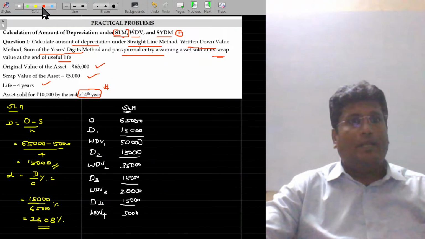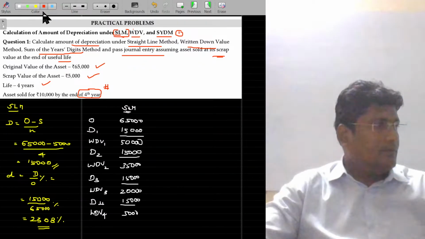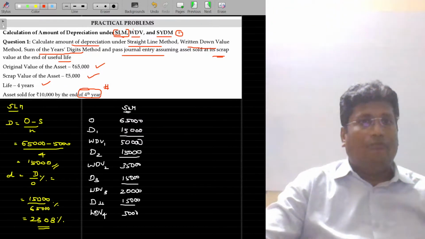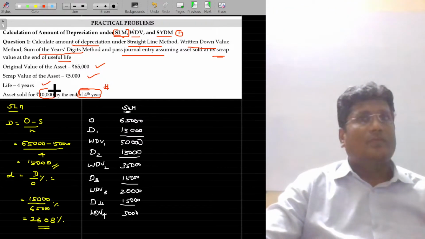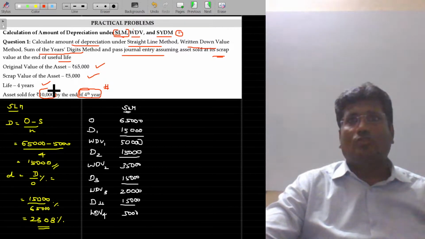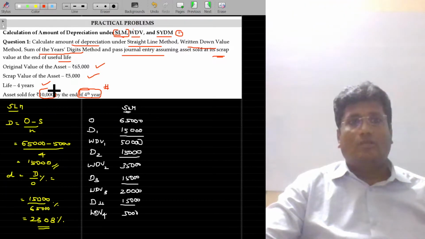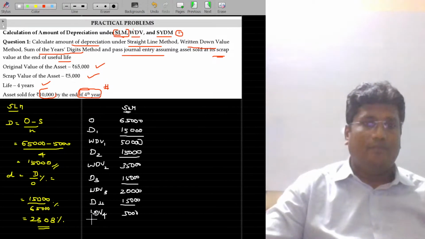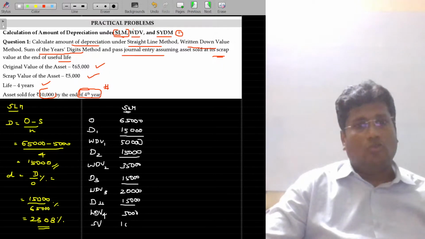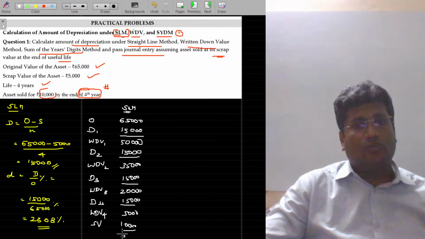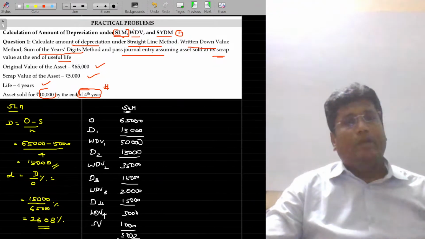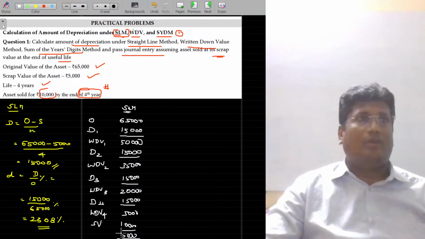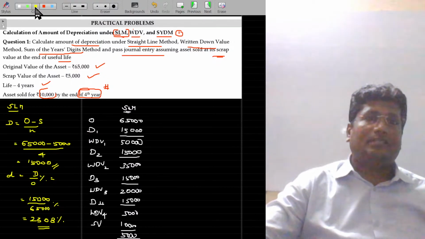Now get back to the question here. In this question, by the end of 4th year, it is sold for 10,000 rupees. As per my books, it shows only 5,000 rupees, but sold for 10,000. What does it mean? I gained 5,000 rupees because of that sale. So the sale value being 10,000 rupees, the difference between these two is nothing but profit on sale. We have already seen the journal entries in detail, how to handle the sale of assets either in profit or loss also, right? Let's now move on to the next